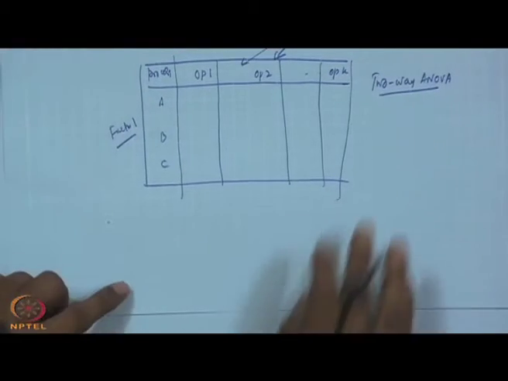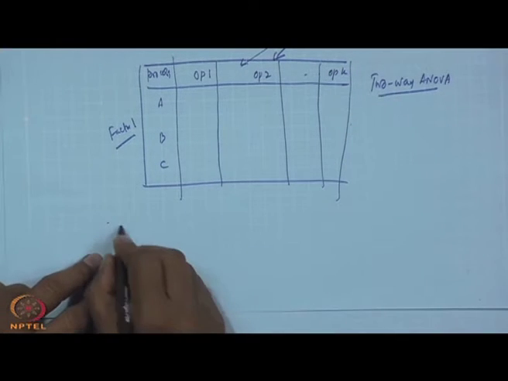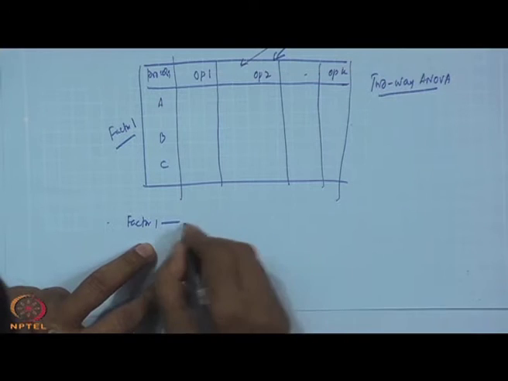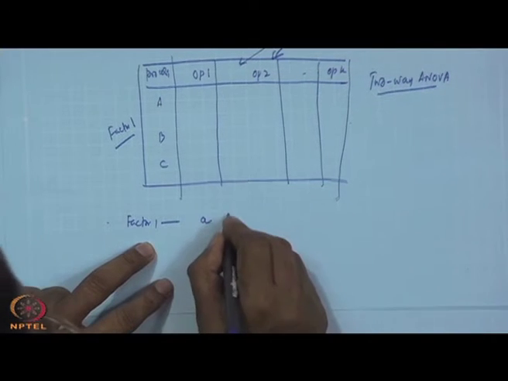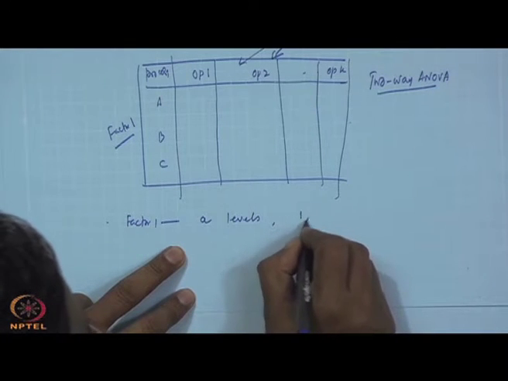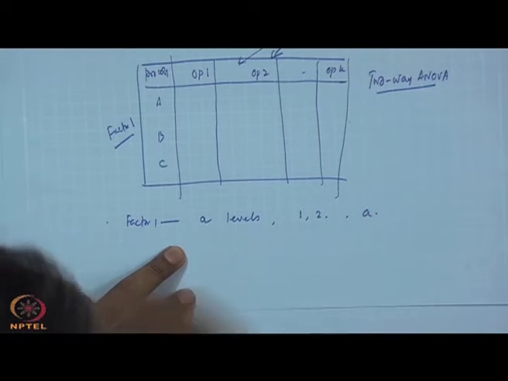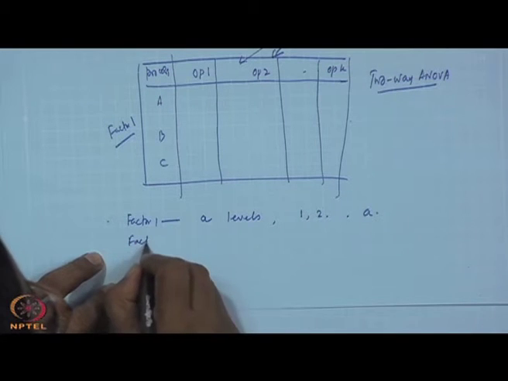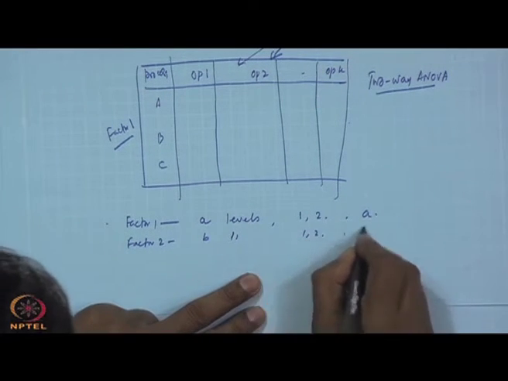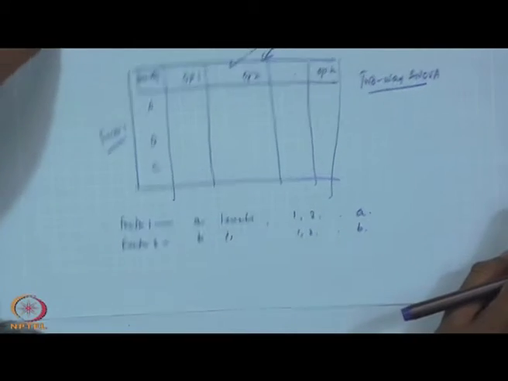Why two way? Because factor 1 has suppose A levels, that means 1, 2 up to A levels, and factor 2 has B levels, that means 1, 2 up to B levels. Then your design is like this.